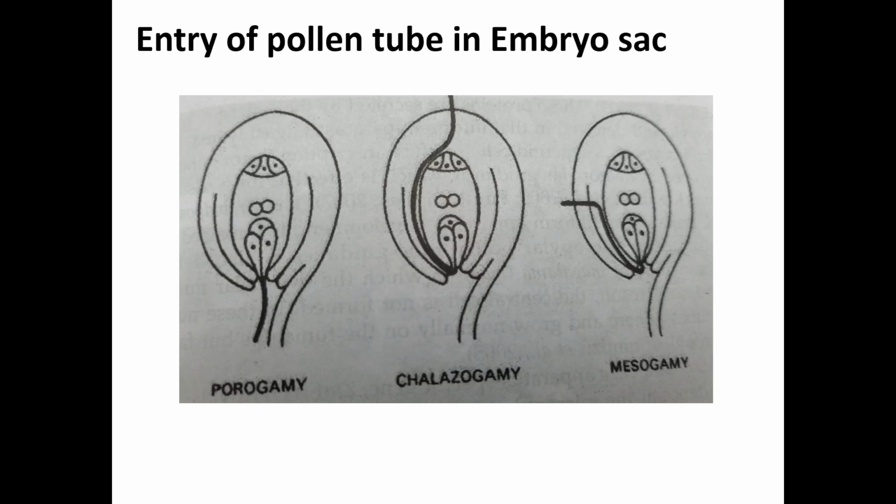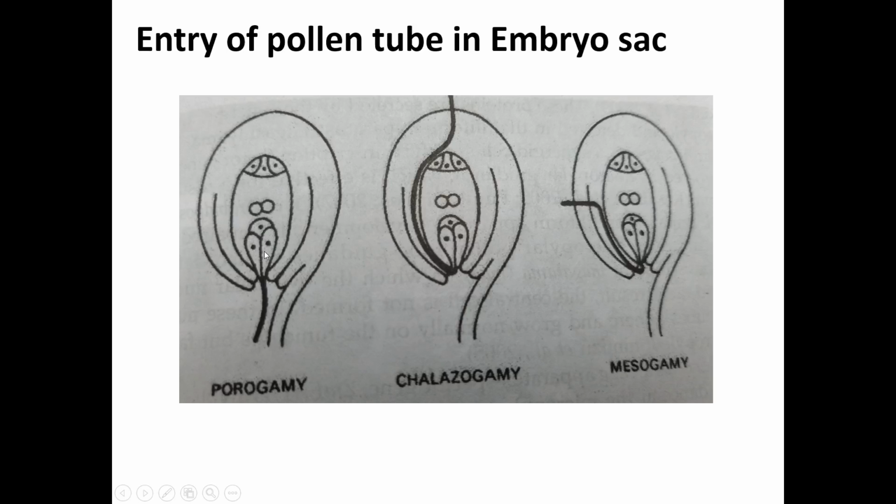Now let us see how pollen tubes enter the embryo sac. After germination of the pollen grain, it comes in contact with the embryo sac. This is the structure of the embryo sac. A typical ovule shows the funiculus, chalaza, nucellus, micropyle, and this is the female gametophyte. It is called the embryo sac.